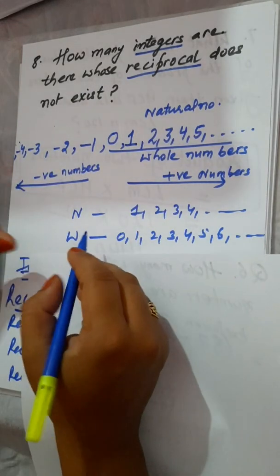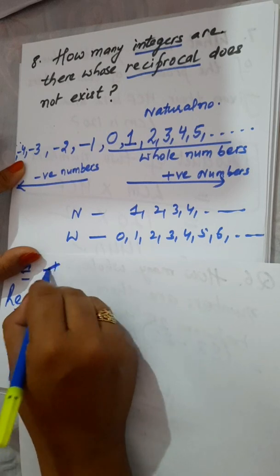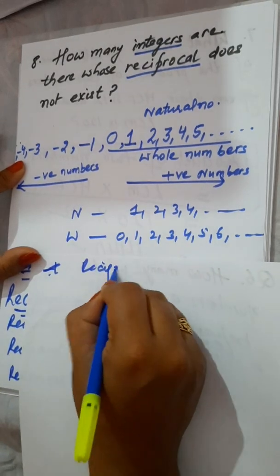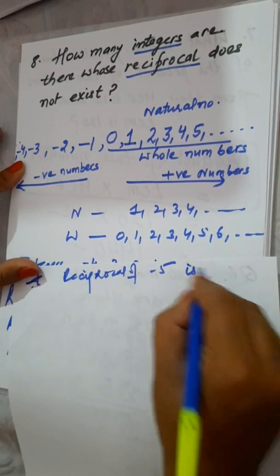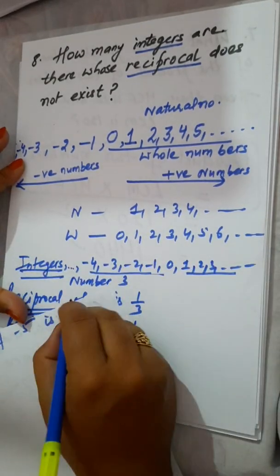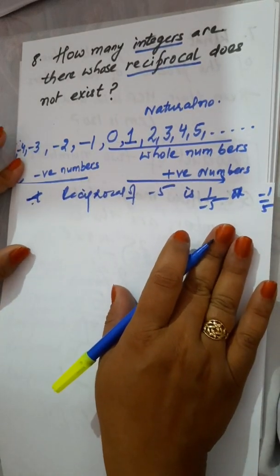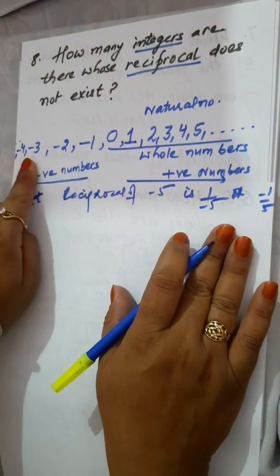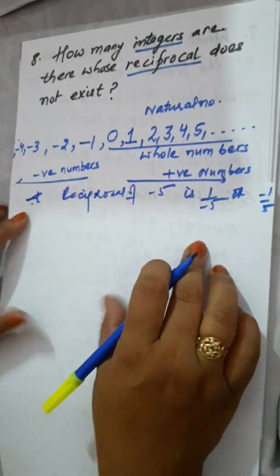Dear students, if you find the reciprocal of minus 5, then you have 1 upon minus 5 or minus 1 upon 5. You can find the reciprocal of negative numbers also. You can find the reciprocal of positive numbers also.